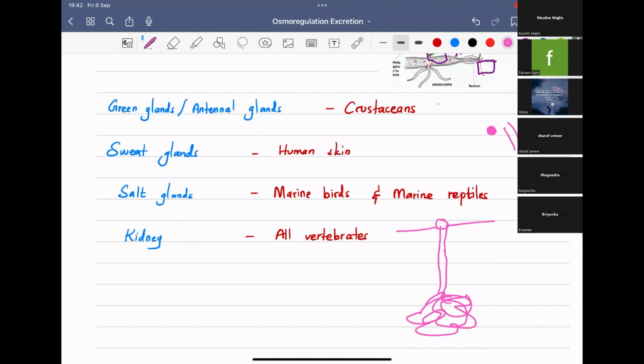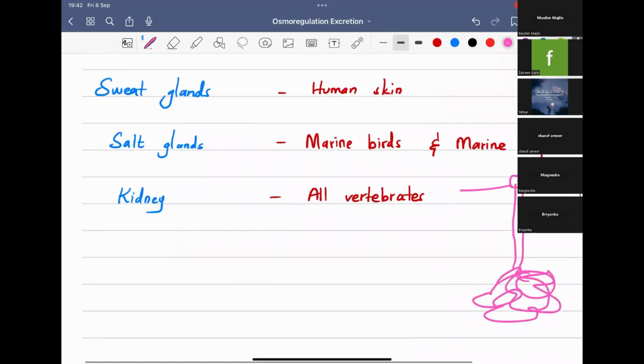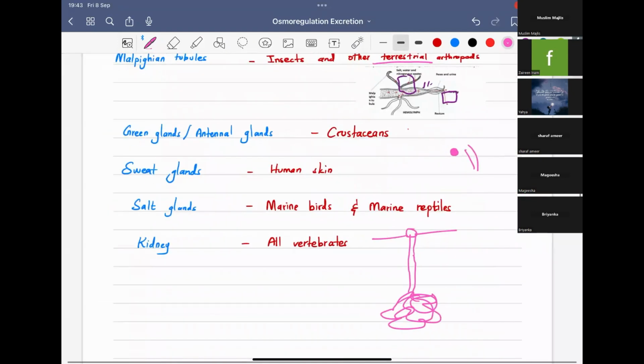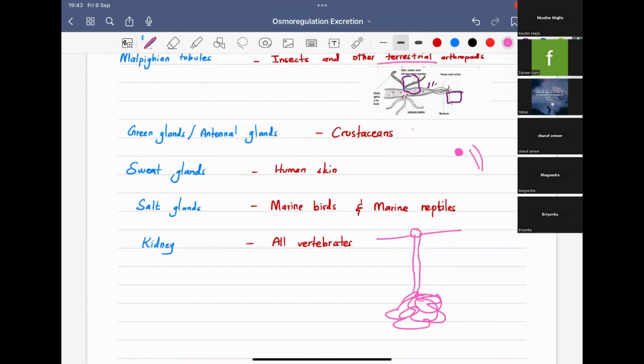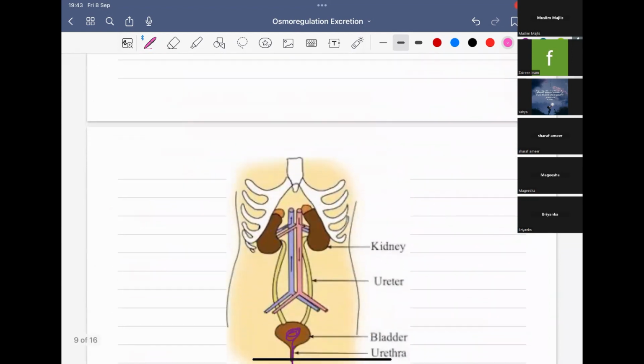Okay, so next, the very famous one and a very important, well-developed one is the kidney. So these are the major excretory as well as the osmoregulatory organ. All the vertebrates have this. This is the major excretory and osmoregulatory organ. Okay, so we have finished the most boring parts of osmoregulation. Now we are actually entering the interesting part of studying about the human urinary system.